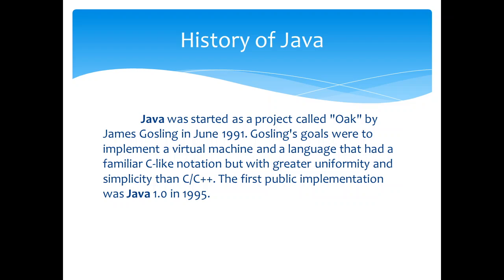So in 1995, Oak was renamed Java. At that time, Netscape and Microsoft announced support for this language. In 1996, the Java Development Kit was developed and released. After the release of the Java Development Kit, future versions of Java were released in 1997, 98, 99, 2000, 2004, 2006, 7, 10, and so on. All the features were added year by year.